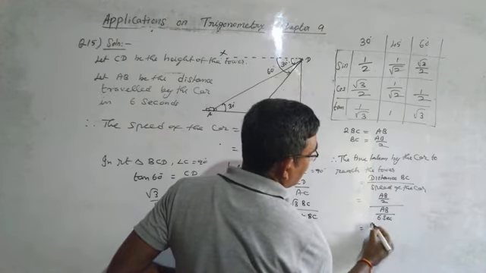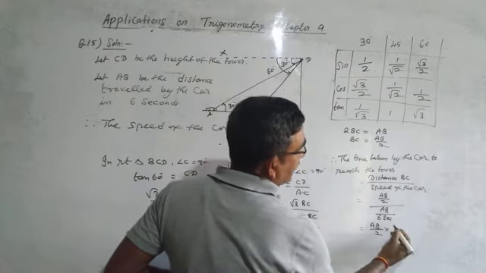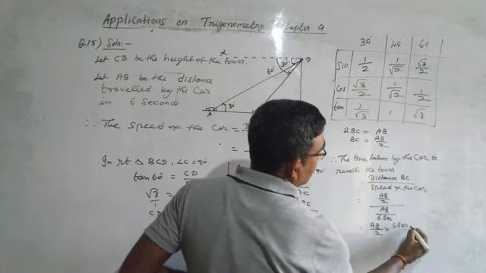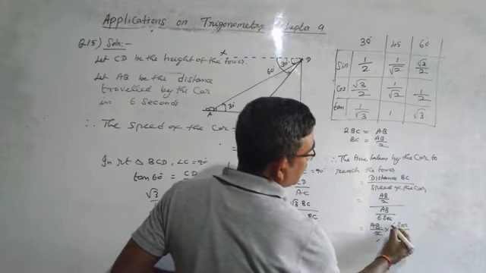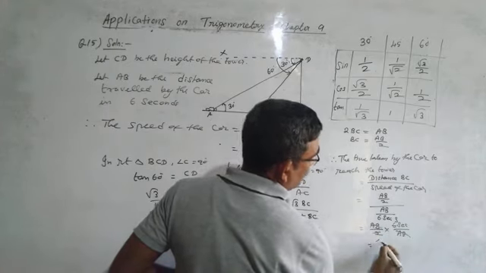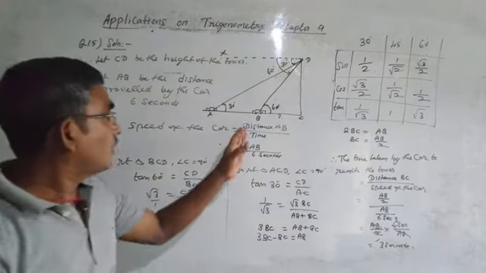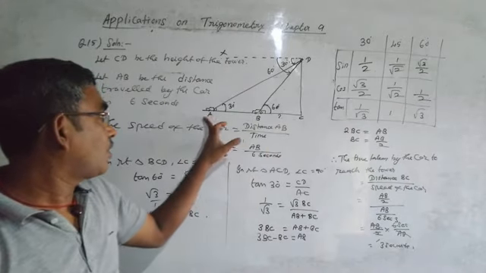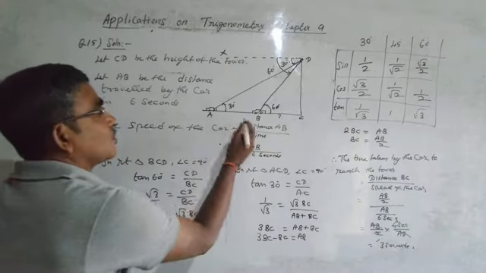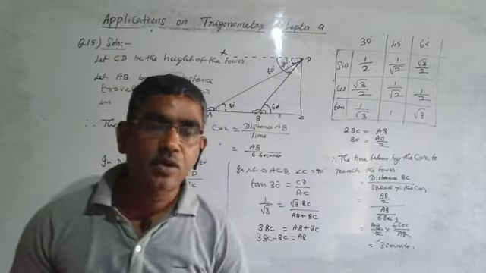Now multiply crosswise. I can take the reciprocal: AB by 2 into the reciprocal of AB by 6 seconds, which is 6 seconds by AB. So AB cancels. 2 1s are 2, 2 3s are 6. So it takes 3 seconds. The car takes only 3 seconds to reach the tower, because to cover the distance AB it takes 6 seconds, and BC is half of AB, so it takes only 3 seconds. I hope you understand the idea.